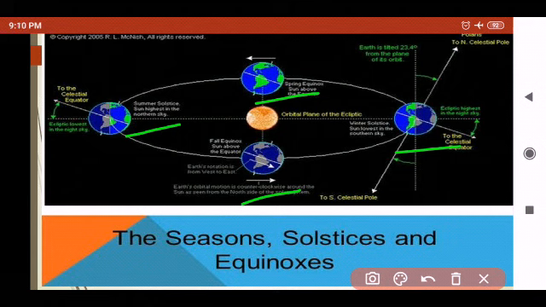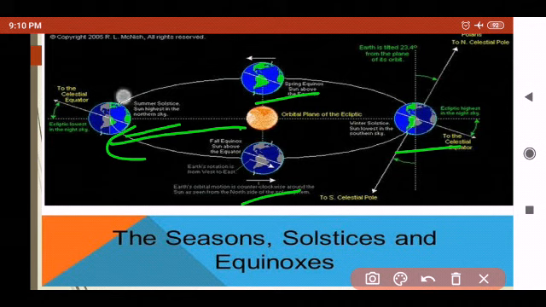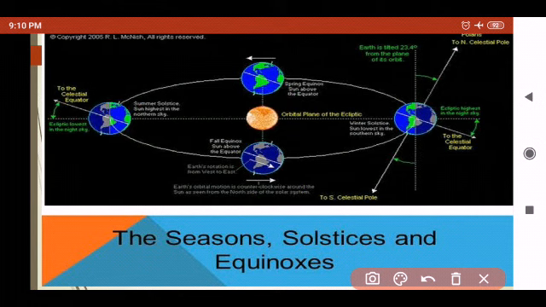Now the northern hemisphere is tilted towards the sun and the rays of the sun fall directly on it, so directly on the tropic of Cancer, and as a result these areas receive more heat. So this portion is receiving more heat, and the areas near the poles are receiving less heat. Are you getting my point? The areas in the tropic of Cancer part are receiving more heat, and towards the poles it is receiving less heat.